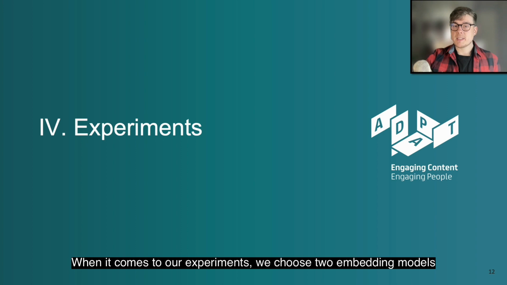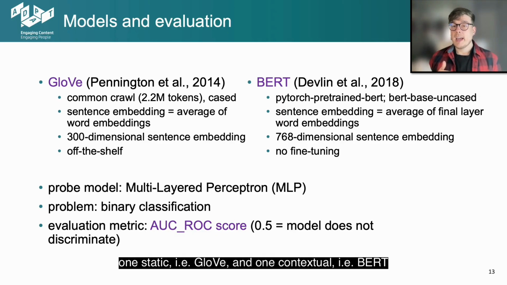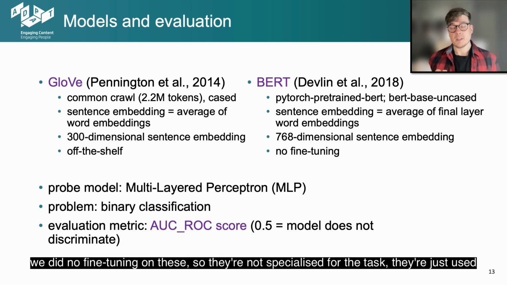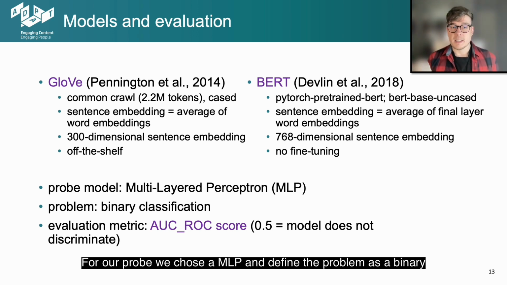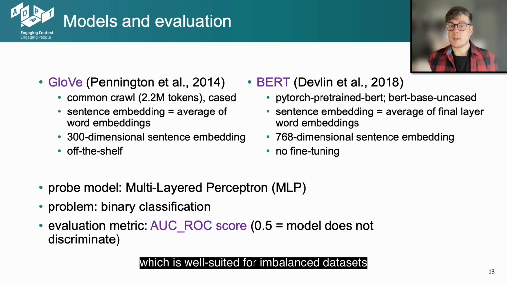When it comes to our experiments, we chose two embedding models, one static, i.e. GloVe, and one contextual, i.e. BERT. Both off the shelf, and notably, again, we did no fine-tuning on these. So they're not specialized for the task. They are just used as is, because we're trying to get at how much idiomatic knowledge is already contained in them before they're specialized for a task. For our probe, we chose a multi-layered perceptron and defined the problem as a binary classification task. For the evaluation metric, we used the AUC-ROC score, which is well suited for imbalanced data sets.